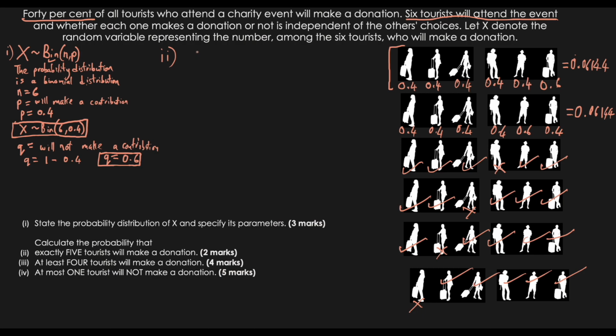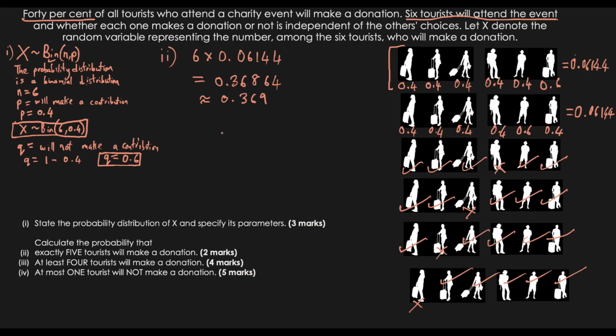So if we multiply 6 by this 0.06144, our answer would give us the probability. When we multiply this, we'll end up with 0.36864. Now, I could just round this off to 3 decimal places, which would basically be 0.369. This 8 turns to a 9.